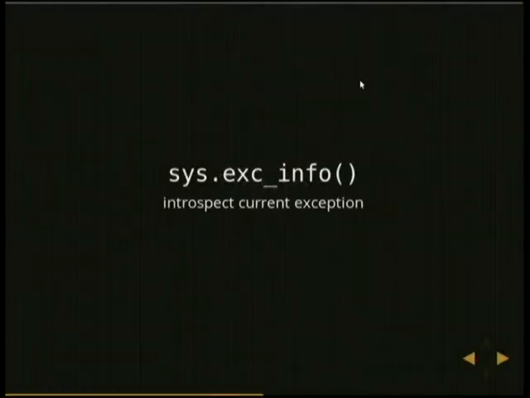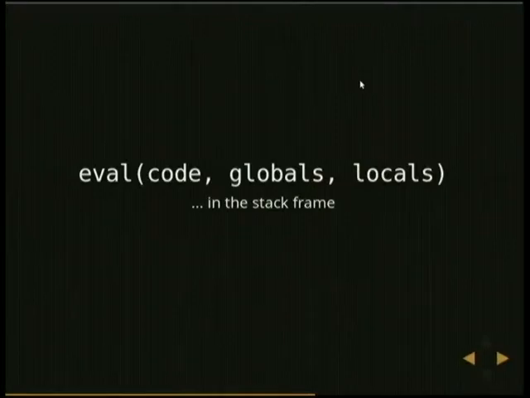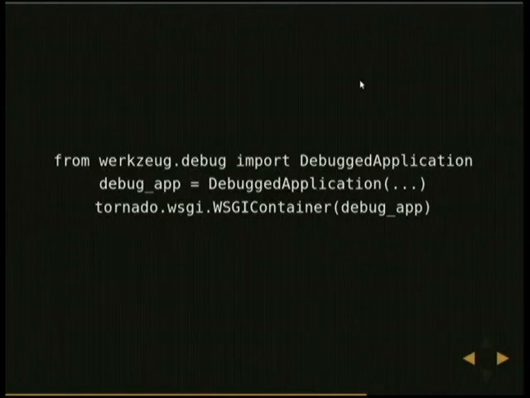And how it works is that Python itself gives you all the introspection power you need against your tracebacks. It's right here in sys. So check the docs. It's really easy to use. And if you read the Werkzeug code, you'll see it. And then all it's doing is this. It's just using eval, and it's just keeping the stack frames that we've just pulled off, that we've just introspected. And how you can drop it into your project is easier than hooking up a MacBook to a projector. You pull out the debugged application, and you look at this. Tornado has a WSGI container, so why not?